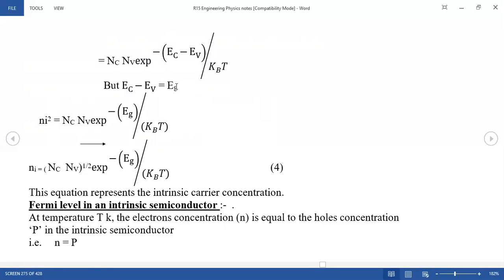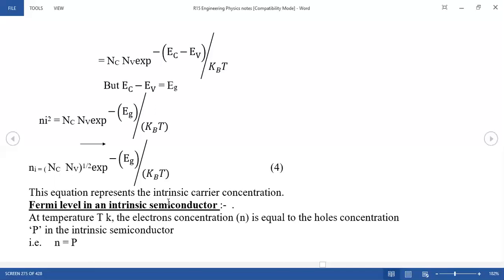The energy gap. So by substituting this value, finally we can get Ni square is equal to Nc into Nv exponential of energy gap by kBT. Here we have N square, but if you want N, that means we take the whole power of this by half. So equation 4 represents the intrinsic carrier concentration.